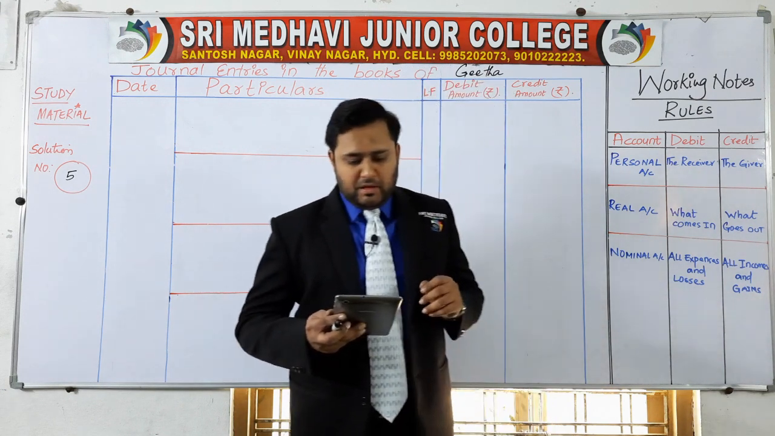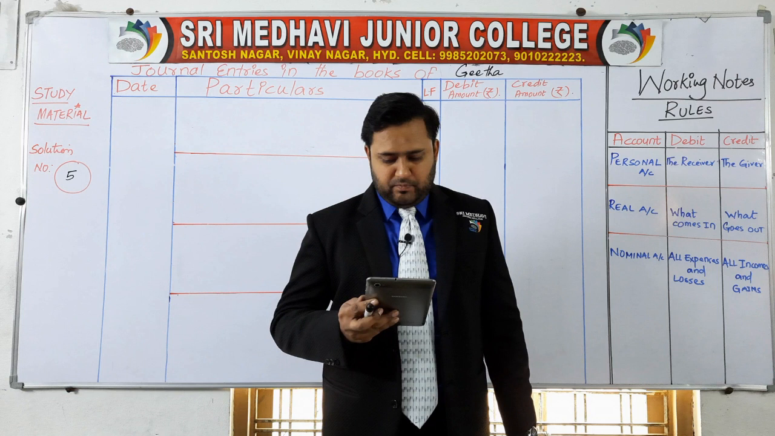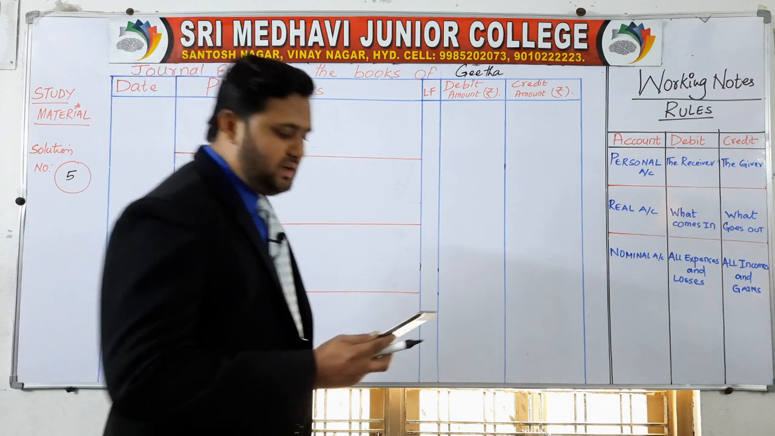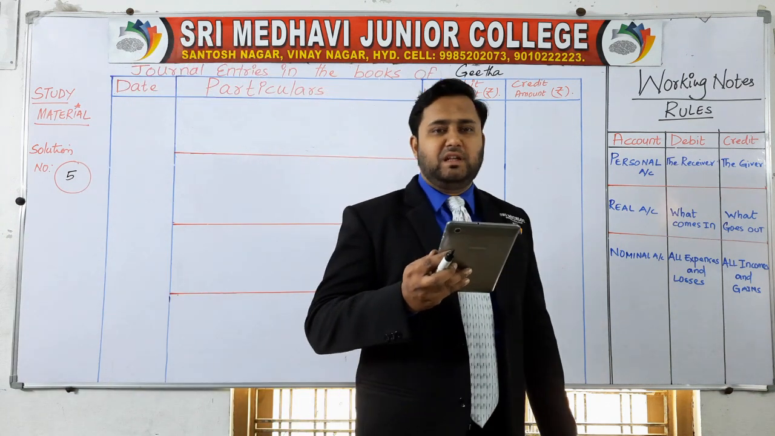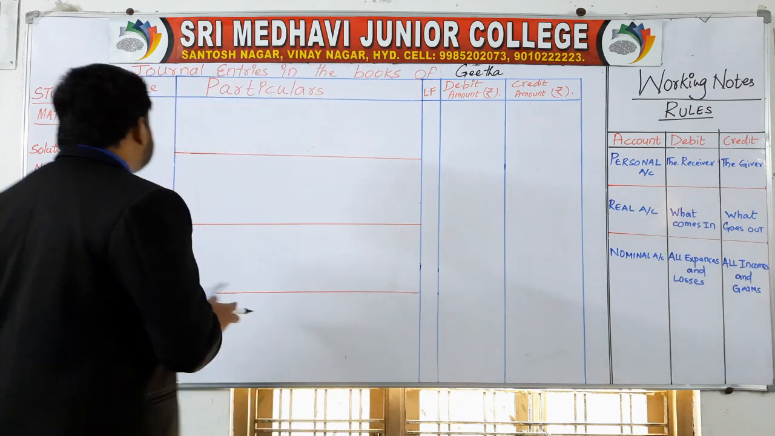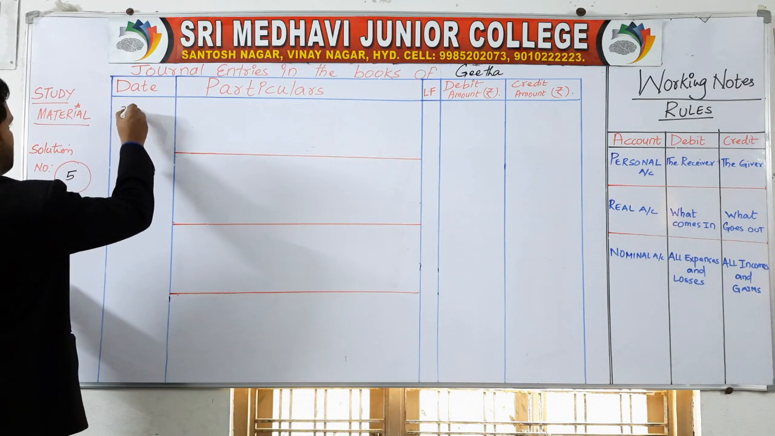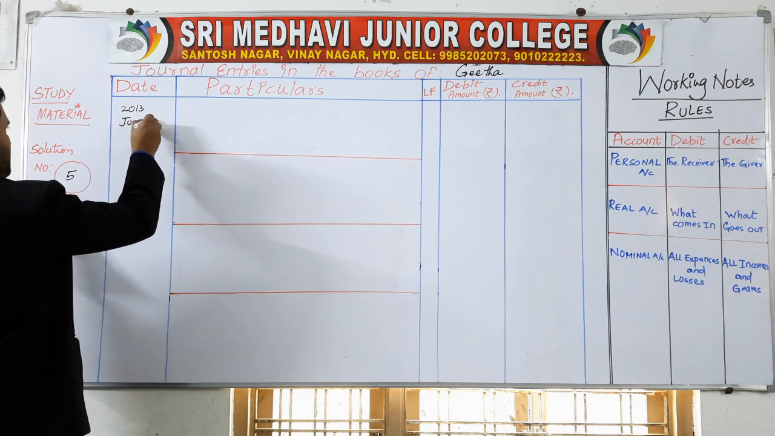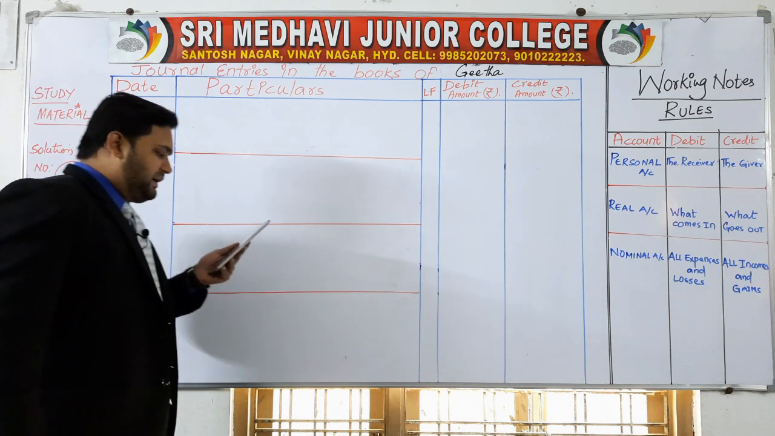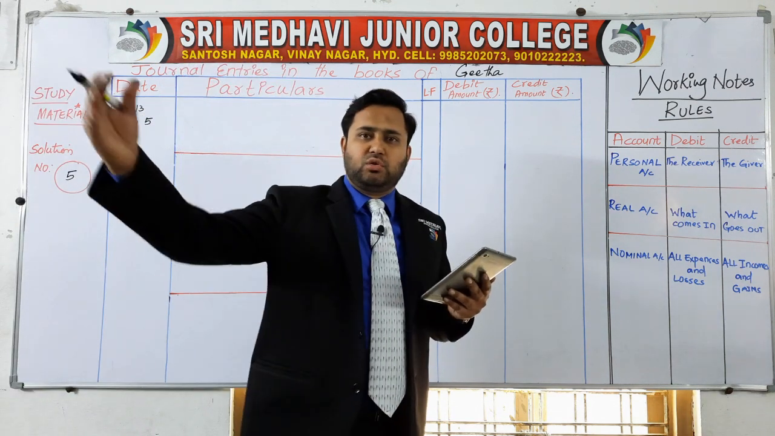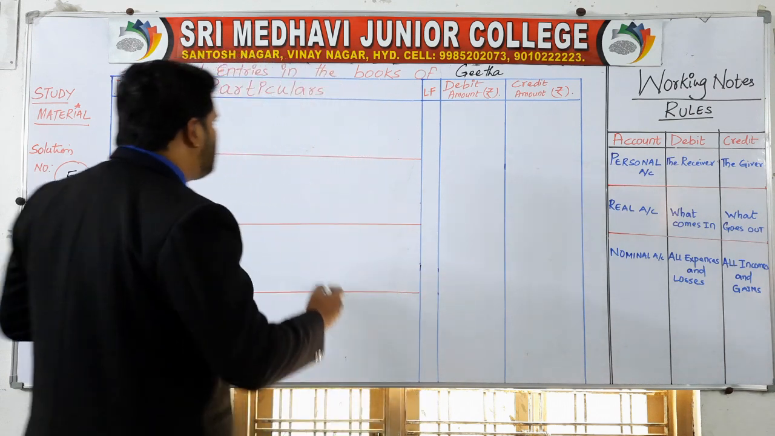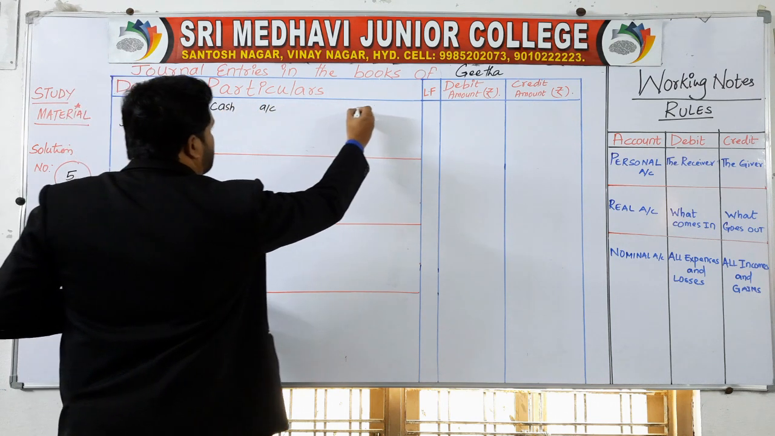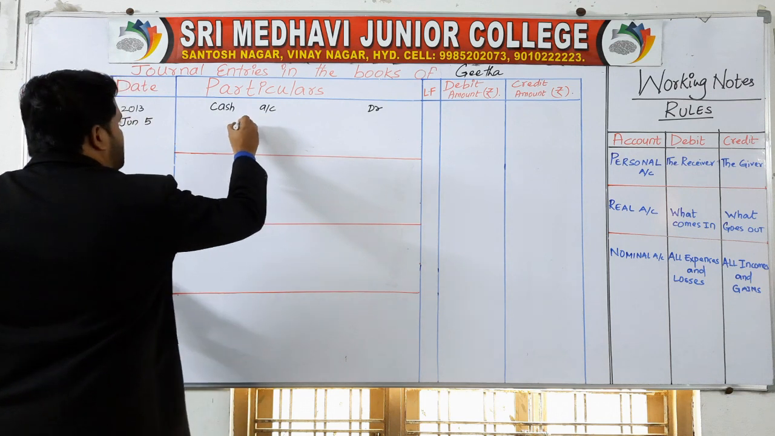Question number 5. Journalize the following in the books of Geeta. So, journal entries in the books of Geeta on 2013 June 5th. Geeta started business with cash. So cash came into the business. If cash came into the business, debit the cash. Cash account debit to capital account.